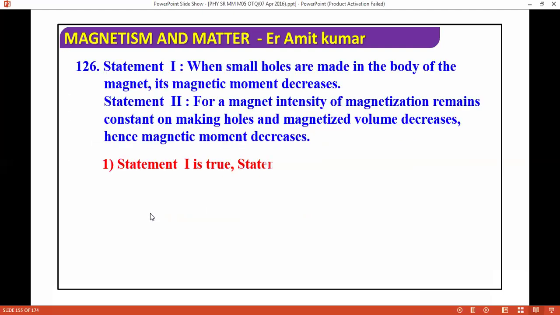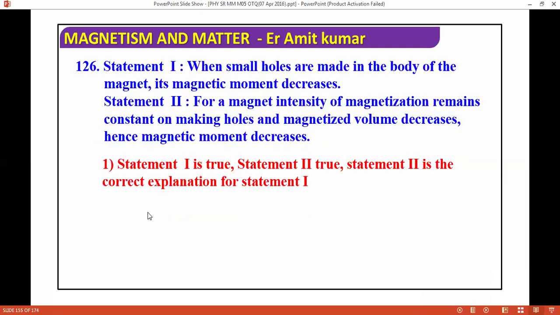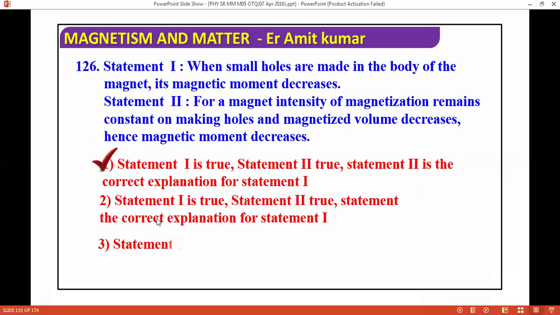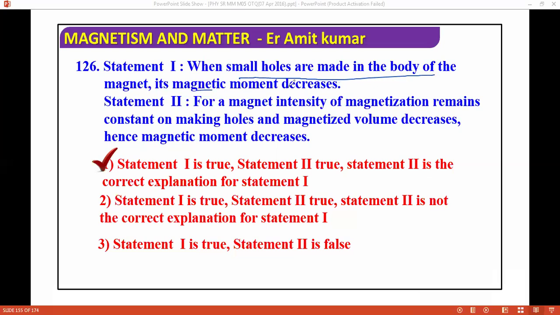When small holes are made in the body of a magnet, its magnetic moment decreases. Second, the intensity of magnetization remains constant on making holes and the magnetized volume decreases, hence the magnetic moment decreases. So the correct answer is both are correct and the second is the correct explanation. The magnetic moment decreases because of the decrease in volume.